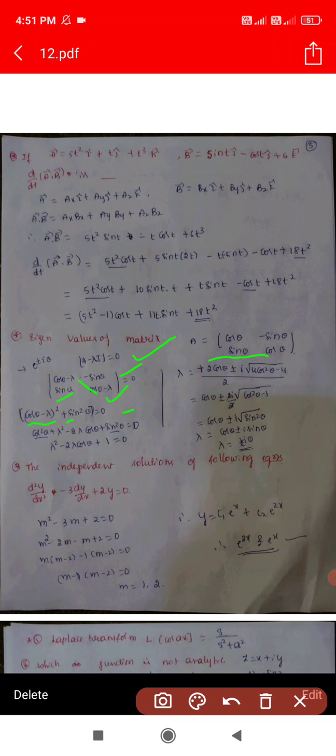This one is the a minus b whole square formula: cos square theta plus lambda square minus 2 lambda cos theta plus sin square theta is equal to 0. So cos square theta plus sin square theta becomes 1. So remaining lambda square minus 2 lambda cos theta plus 1 will be there. This is a second order equation.